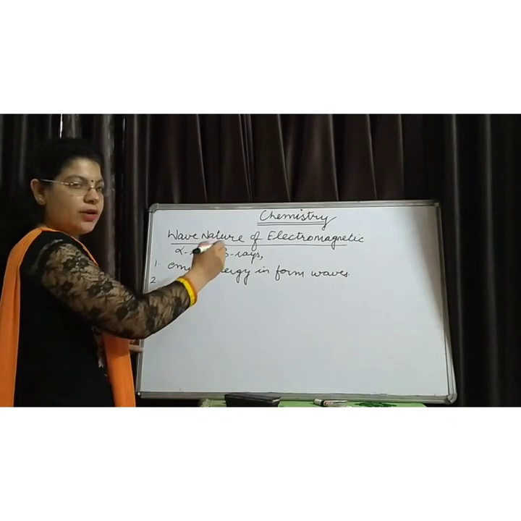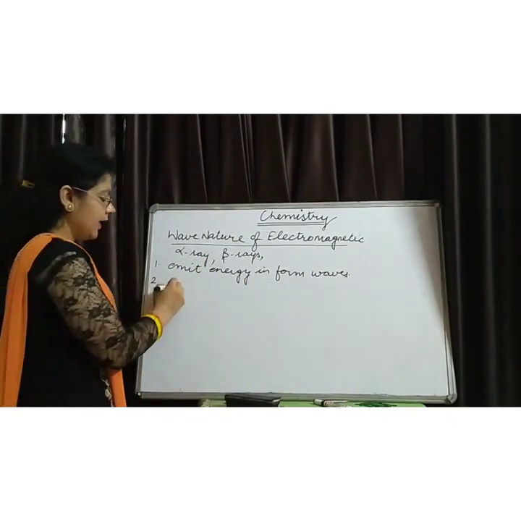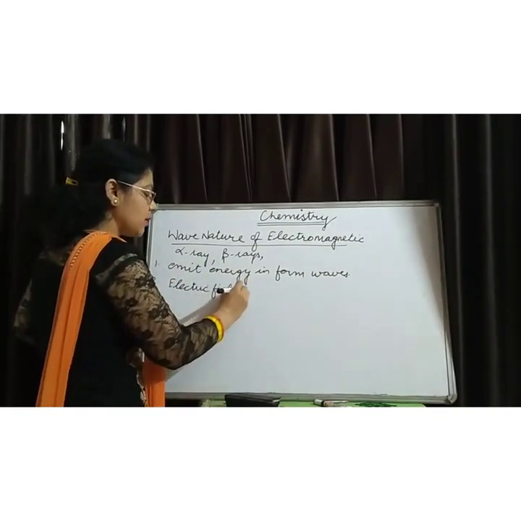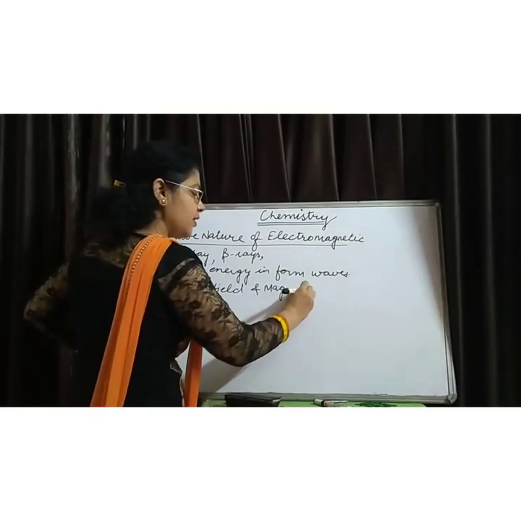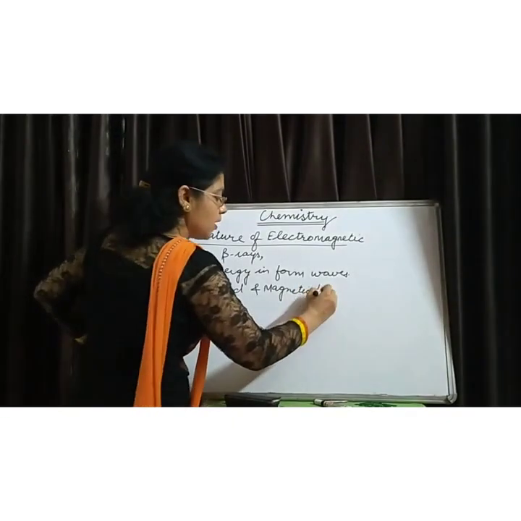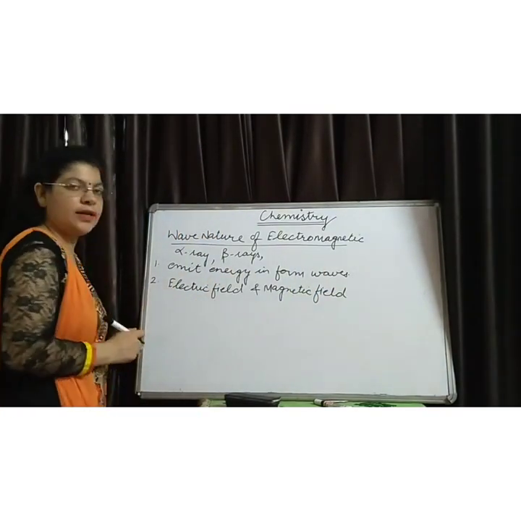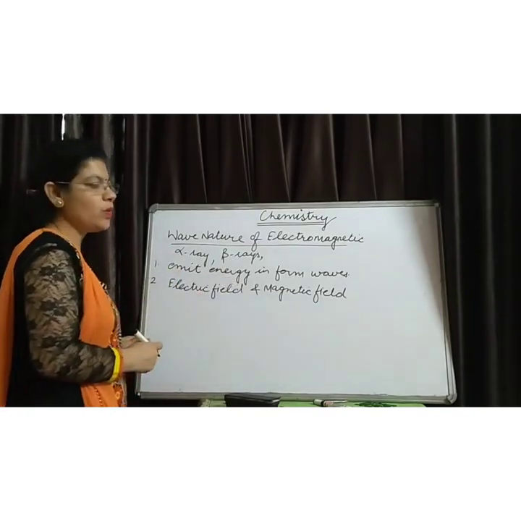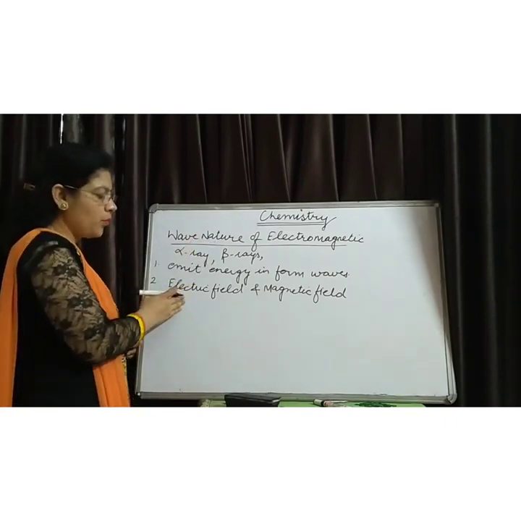The next property of the electromagnetic radiations is that these rays consist of an electric field as well as a magnetic field. This electric field and magnetic field are perpendicular to each other, as well as perpendicular to the direction of propagation.